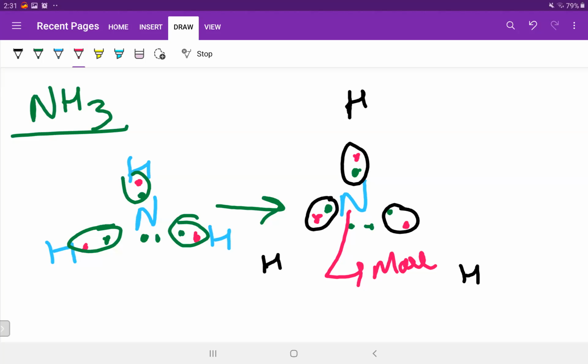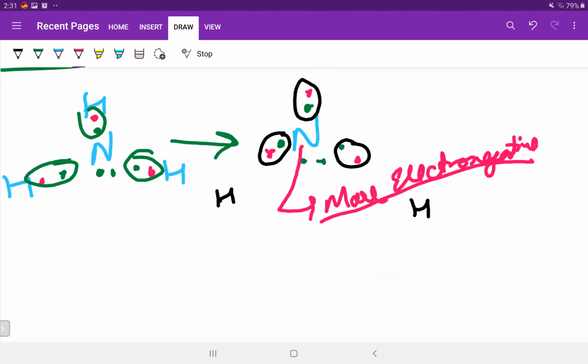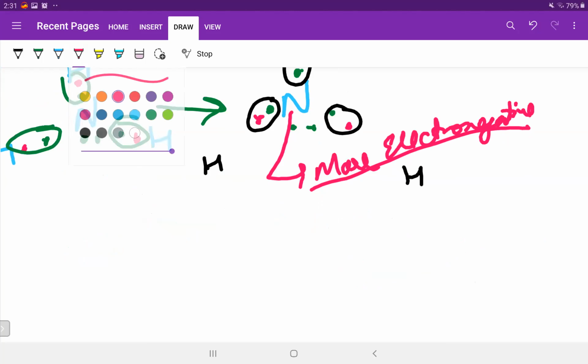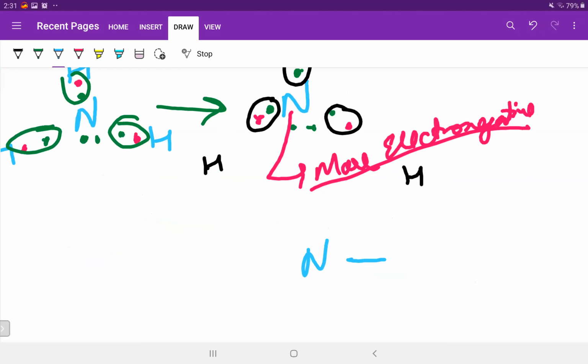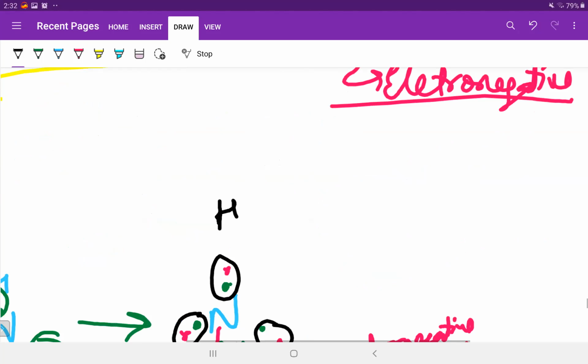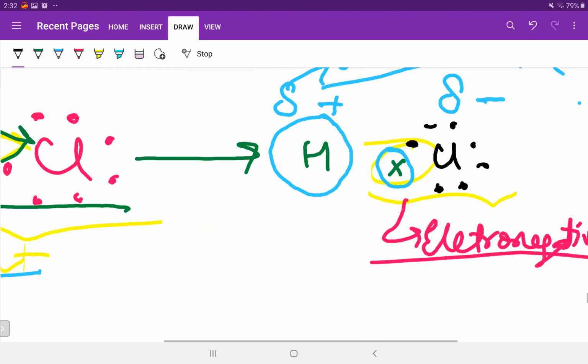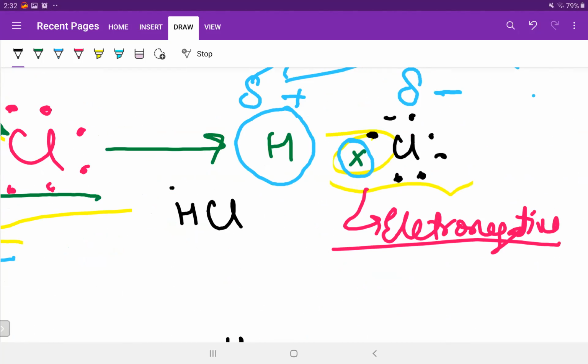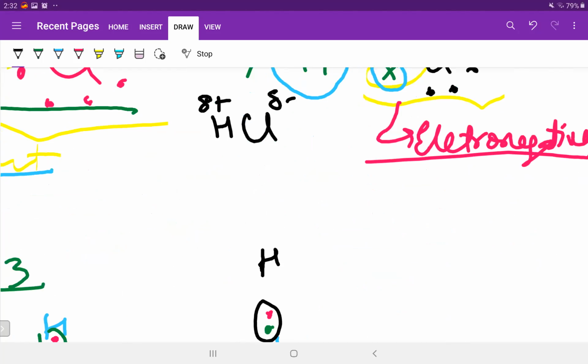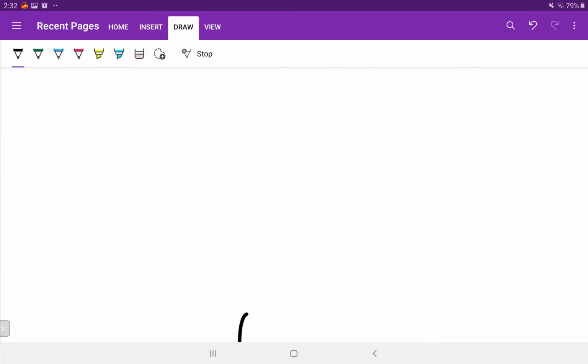तो देखो अभी क्या हुआ? So here we will say that nitrogen is more electronegative. ठीक है? Nitrogen is more electronegative. That's why, when we make the whole compound, we'll write H, H, and H, and on top of it we'll write delta minus on nitrogen and delta plus on each hydrogen. And here also in HCl, we'll write delta plus and delta minus, isn't it? It's clear, crystal clear.